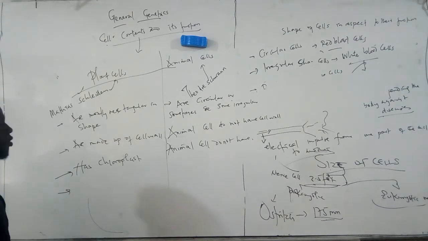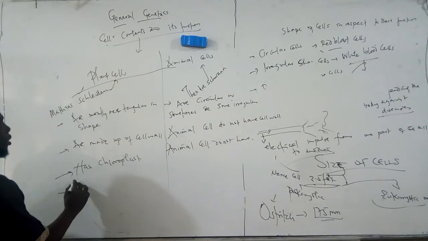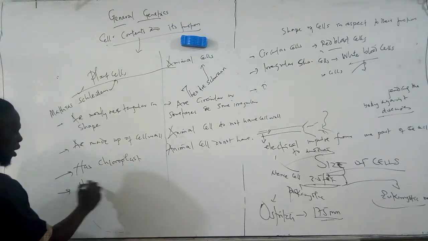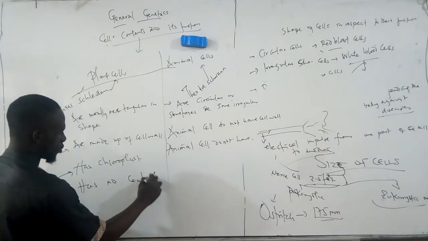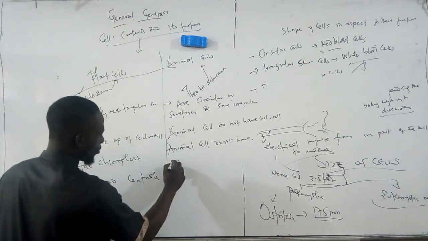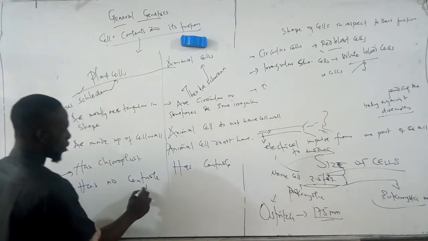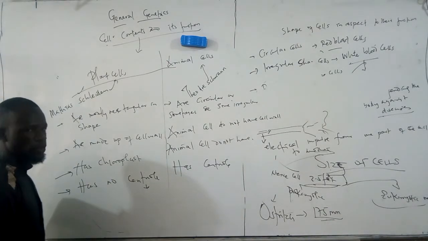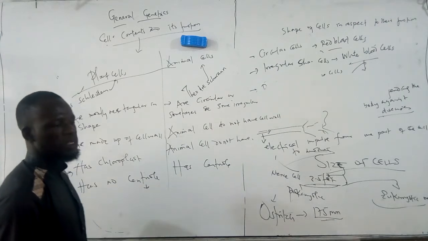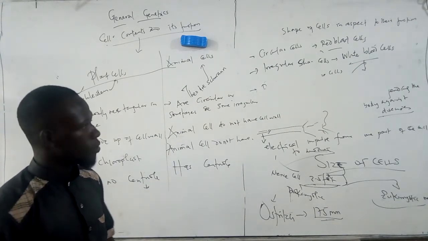Talking about other differences, the plant cell has no centriole, while the animal cell has centriole. Centriole is important during cell division for animal cells, so we'll be discussing that in our next classes.